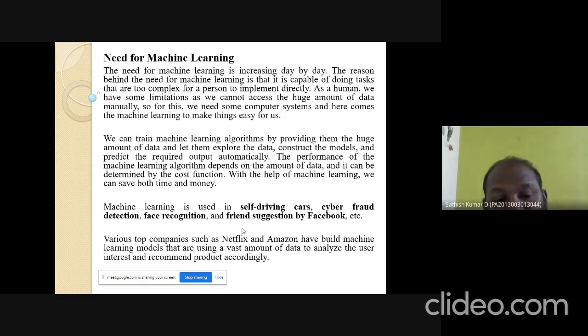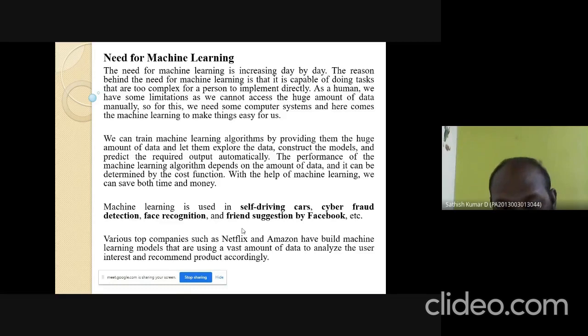Like face recognition. Face recognition means we already train the algorithm with faces. That is, some of the faces are already recognized, like image processing. Based on the face recognition, it identifies the right person. Then friend suggestion by Facebook. So these are some of the examples of machine learning.